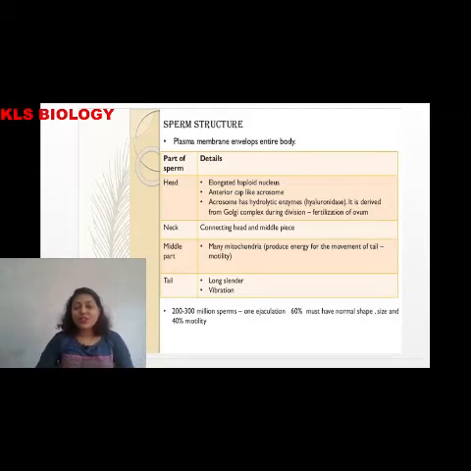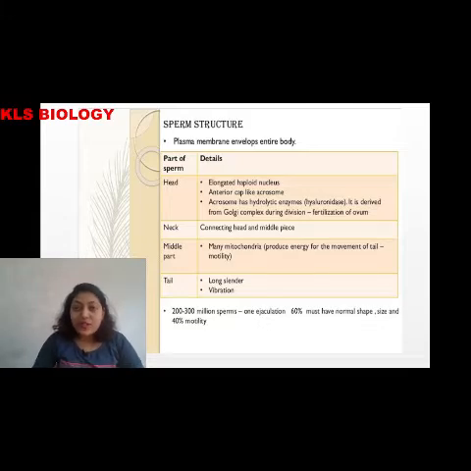Sperm structure has 4 different parts: head, neck, middle part and tail. The head is elongated and triangular in nature. It has an anterior cap called the acrosome. The function of the acrosome is storage of hydrolytic enzyme, in the form of hyaluronidase. Hydrolytic enzyme causes lysis of the external layer of the egg.